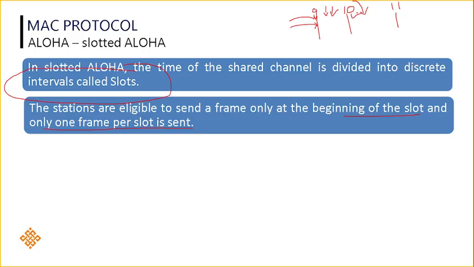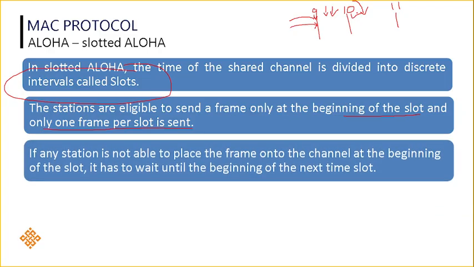But I am not saying here that 100% of collisions can be controlled, but still when compared to pure Aloha, you can improve some throughput here, because in pure Aloha, a station can transmit any time between 9 to 10. At 9 o'clock one station can transmit, at 9:05 one station can transmit, at 9:10 another station can transmit, like that. Any station can transmit data at any time. But here, it is not like that. A station can transmit only at the beginning, one frame at a time. The second frame we can transmit at the next slot. Okay. Hope you understood.